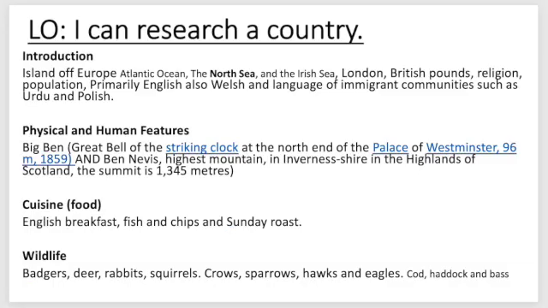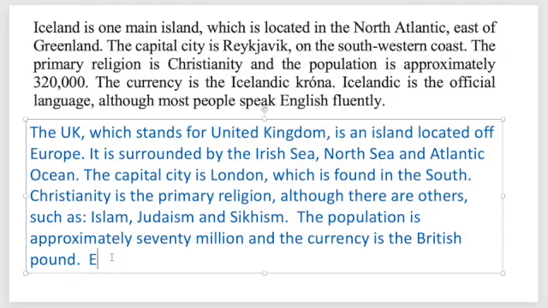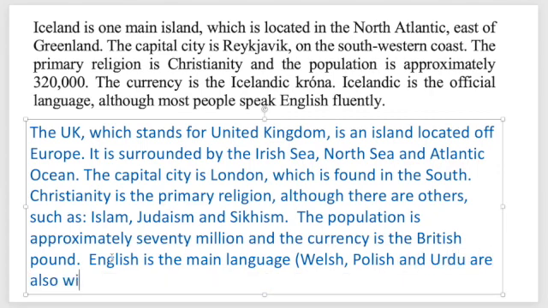Back to our notes. Last one is about the language. English is the main language. And then I might put in brackets Welsh, Polish, and Urdu are also widely spoken.